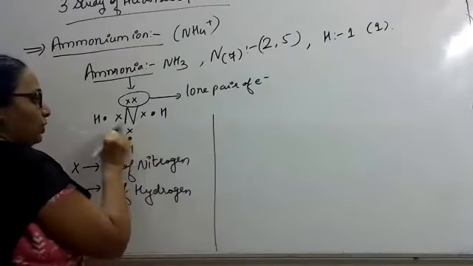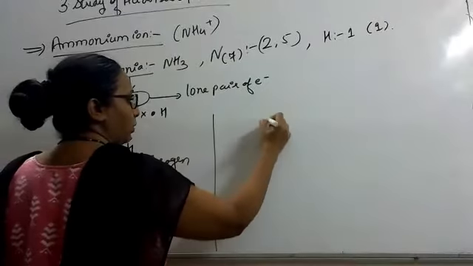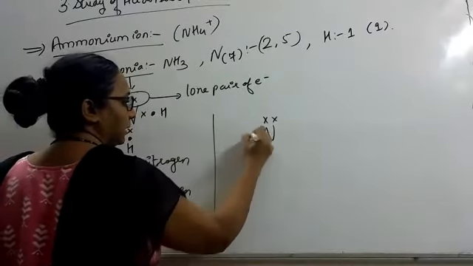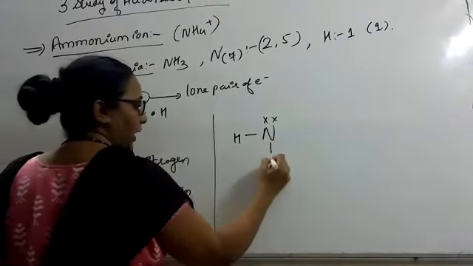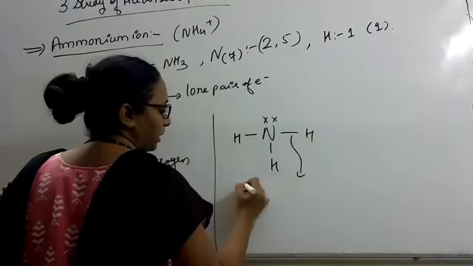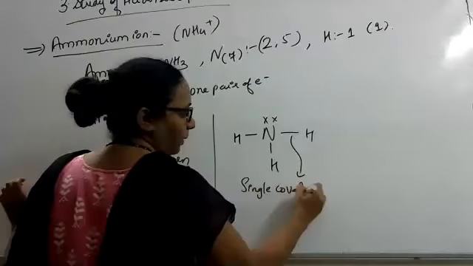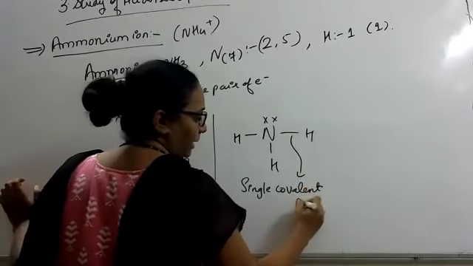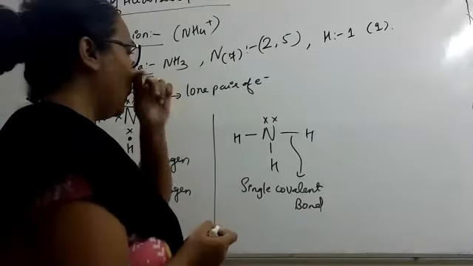Now see what type of compound will be formed. It is going to share the electron, so this lone pair will remain as it is. Two electrons, one single bond. So one single covalent bond is formed between nitrogen and hydrogen. Now lone pair is remaining.